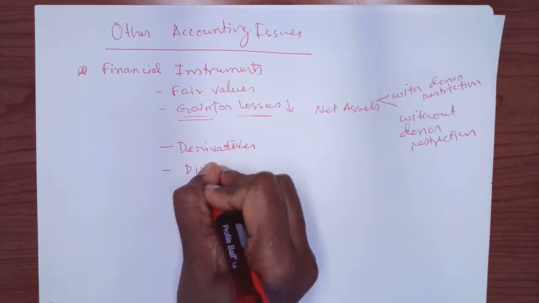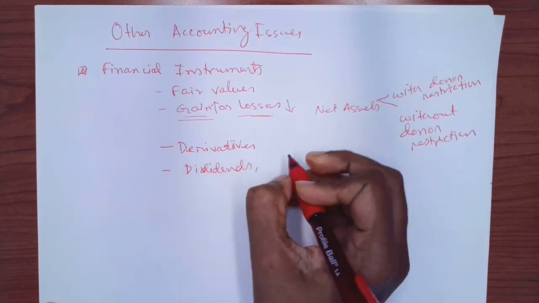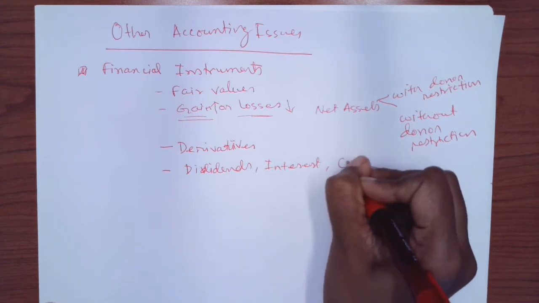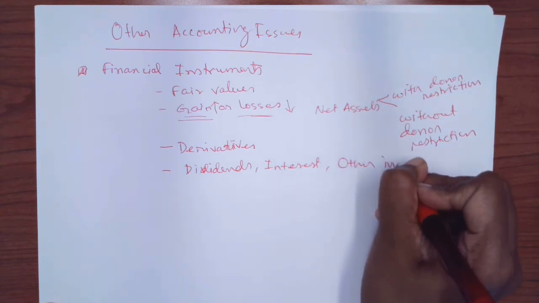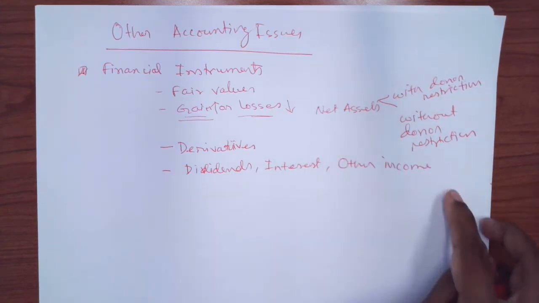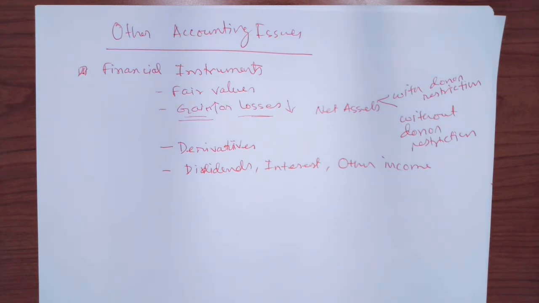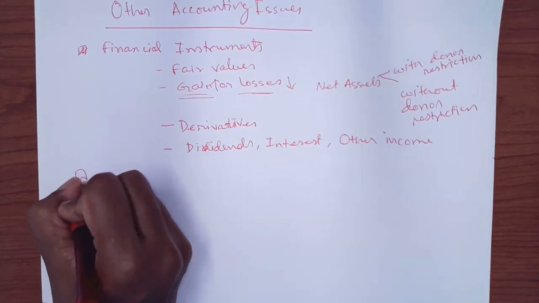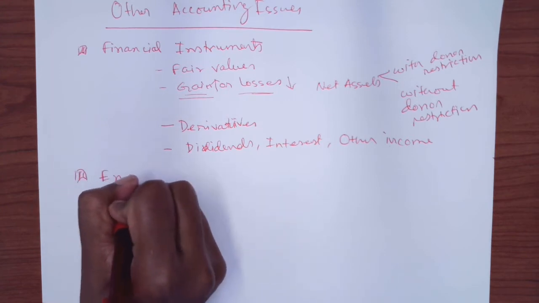It could be dividends, or interest, or other income, and of course those will be recorded as a change in your net assets, depending on whether the donor has any restrictions or not. Then you will also learn in this module some endowment funds.